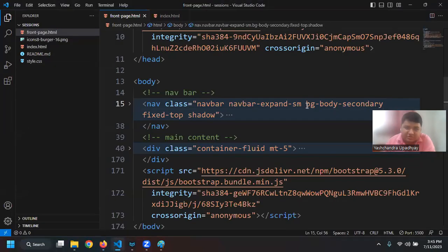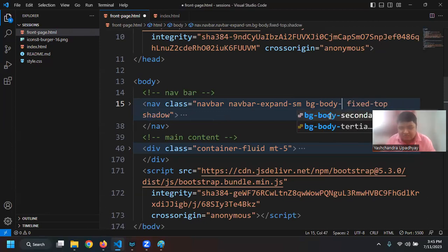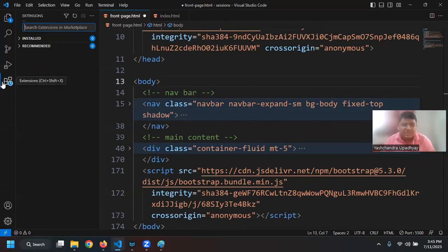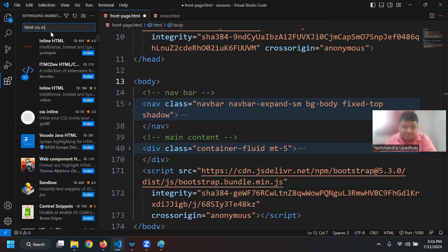Okay, I have to see why it is not working. Maybe there is some problem with the live server. But you can see that I have available to say bg-body-tertiary and secondary. And also I forgot to show you that if you go on the extension, what you need to install to get this list of available classes is to search for HTML CSS IntelliSense.